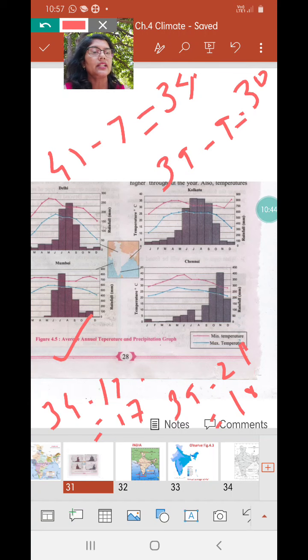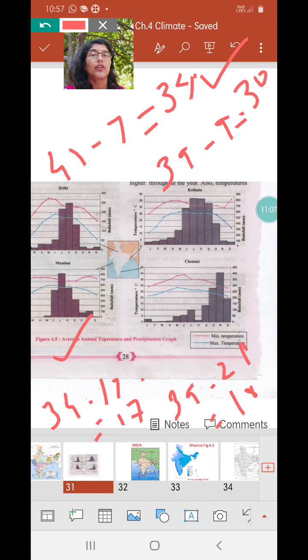The next question is, in which city is the range maximum and what can you infer from this? Now from the figures we can make out the maximum range of temperature is in Delhi. What can you infer from it? That means they have extreme climate, very hot summers and very cold winters. The summer temperature goes up to 41.